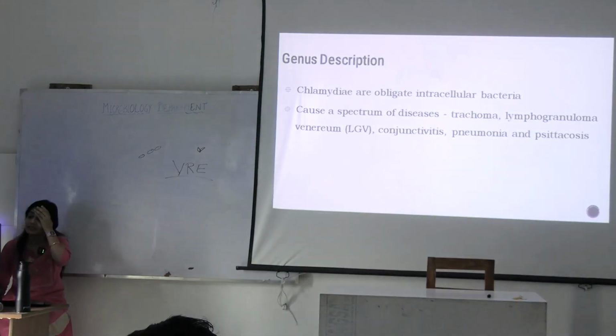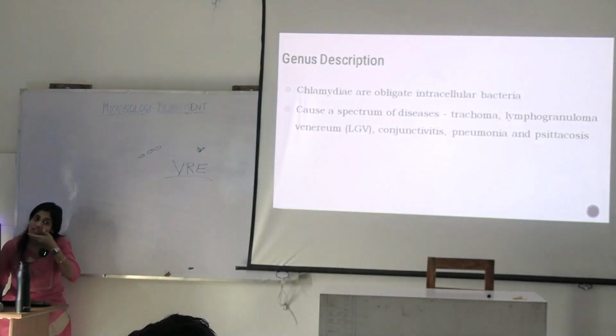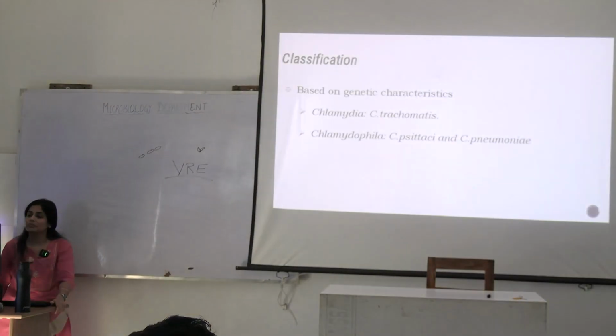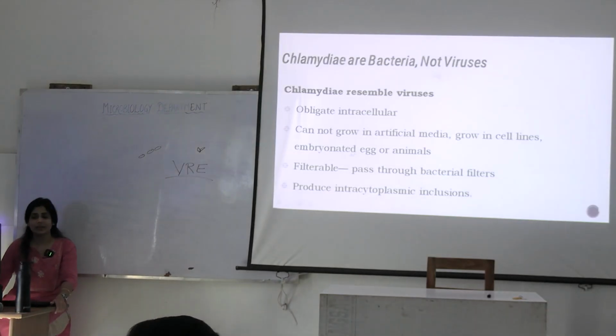Chlamydia we discussed in the beginning. It's an obligate intracellular organism. So why do we differentiate chlamydia from virus? Initially, chlamydia was thought to be a virus. These are all the properties that made us think it could be a virus, because chlamydia was intracellular.